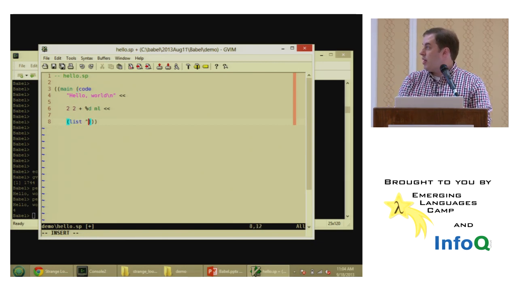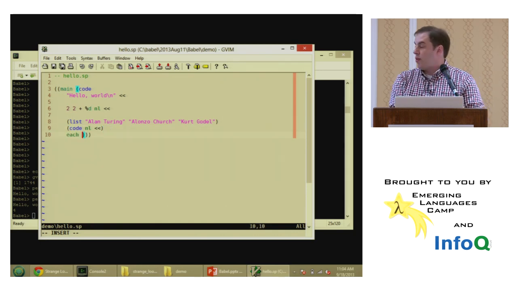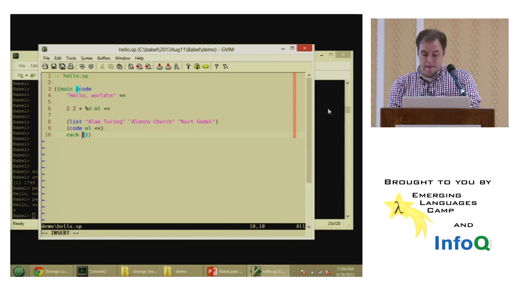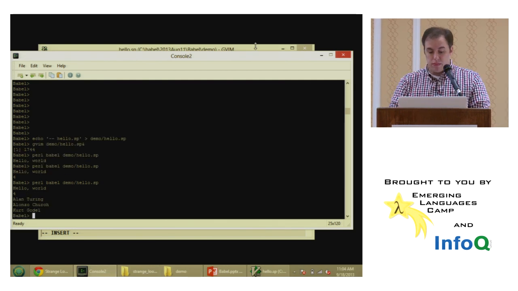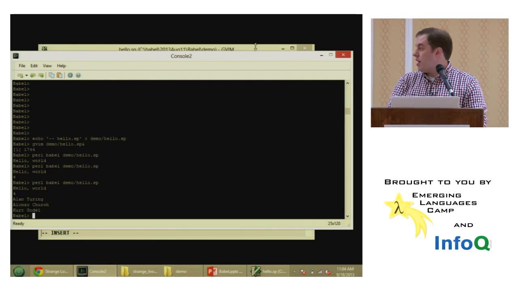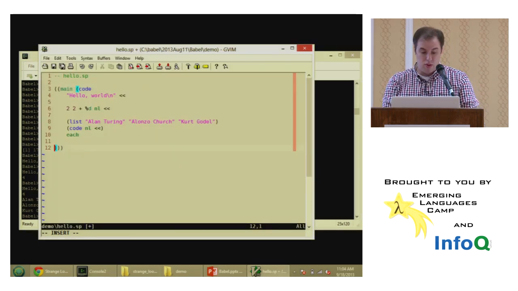Let's see, what else can we do? We can make a list of names here. And some good names here. These are good names. And let's say we wanted to print these out, each one on its own line. So we'll give a new line, and we'll print it out. And then we just say each, which is a lot like a map operator that was mentioned earlier. And let's run this and see what we get. All right, looks good. We got our names printing out here. For the people in the back, it is actually working, if you trust me.